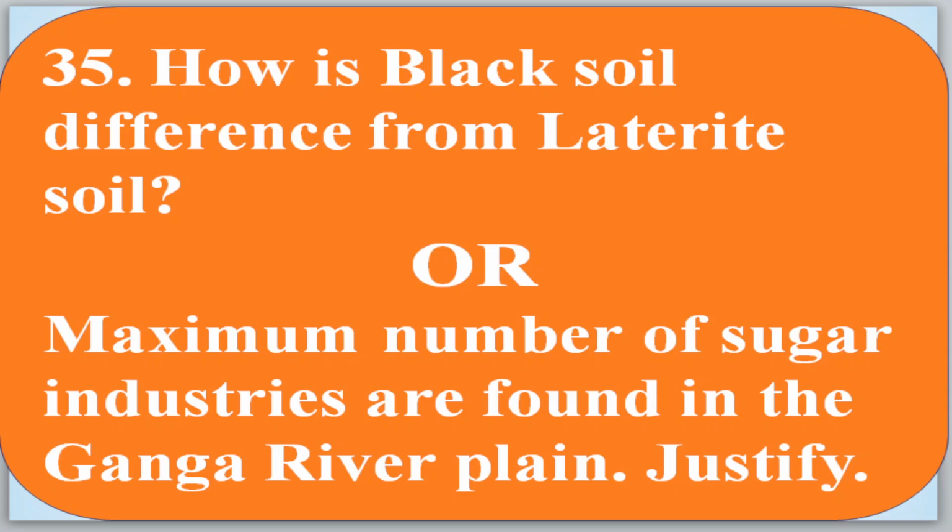Then move to question 35. How is black soil different from laterite soil? Or: the maximum number of sugar industries are found in the Ganga River plain only, justify.